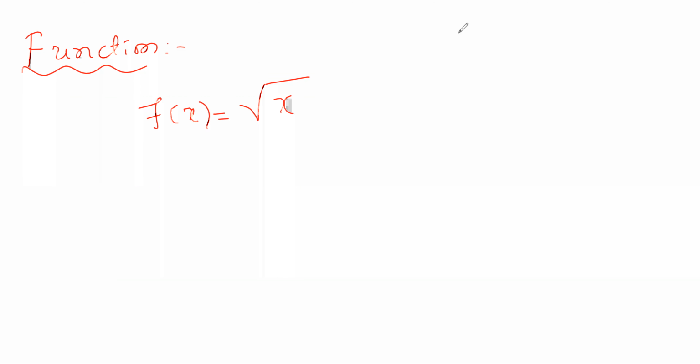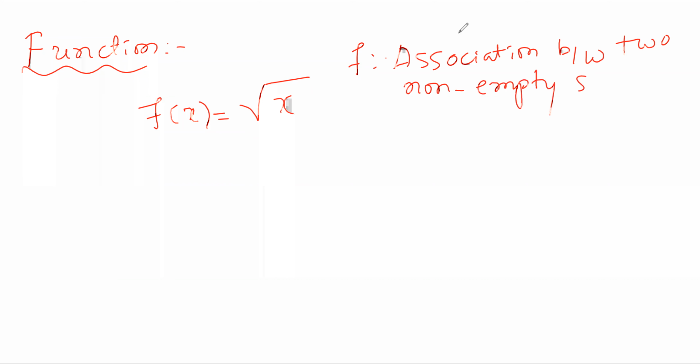So when you come to function, actually a function is nothing but an association between two non-empty sets.